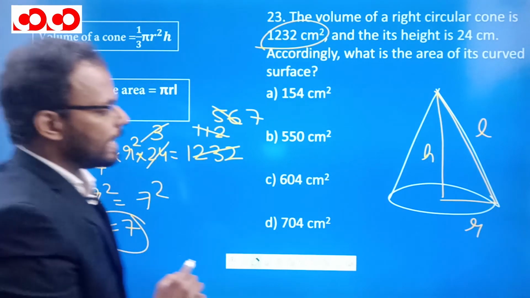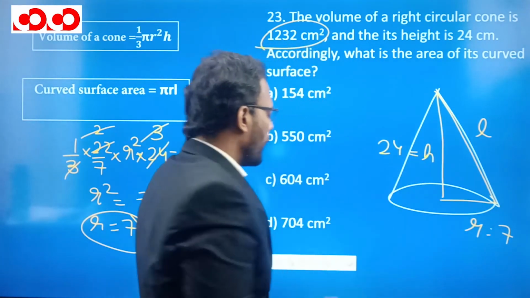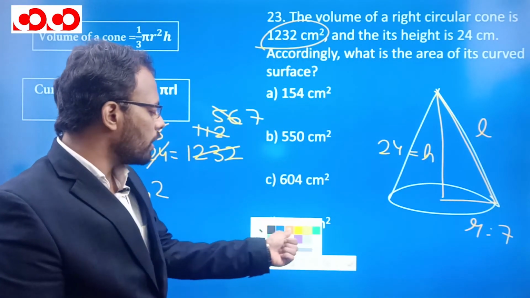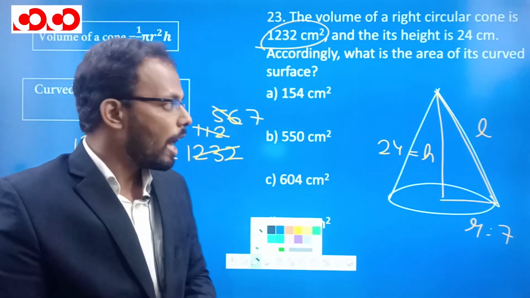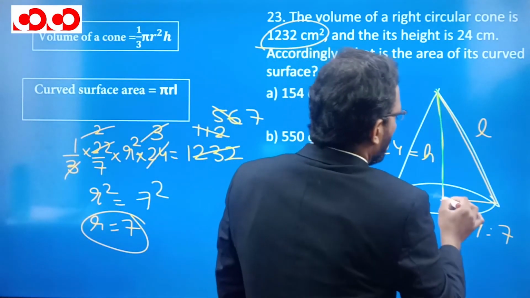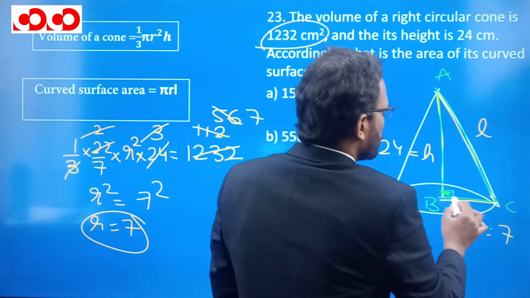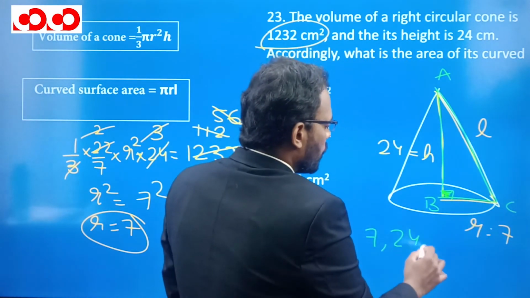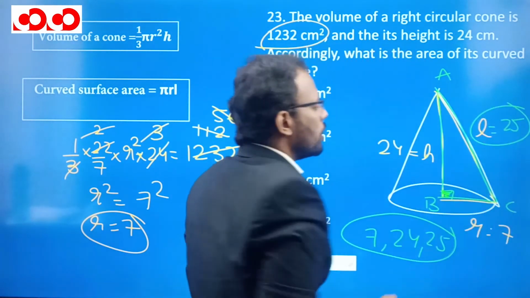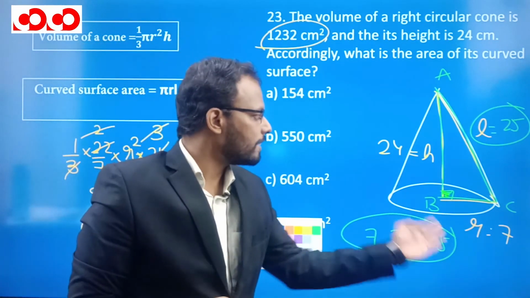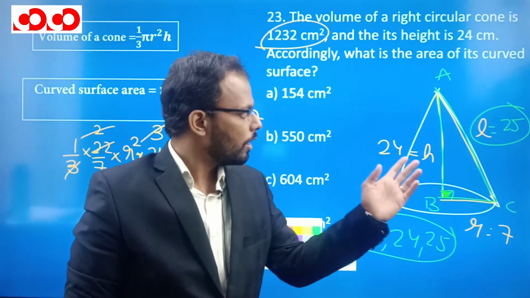Radius is 7. Now we got the radius as 7 and the height as 24. Can you find the slant height? Definitely we have the Pythagoras theorem to find the slant height. However, we have a shorter technique. We know that this triangle ABC is a right angle triangle, and just now we saw that 7, 24 and 25 is a triplet. So the third side is going to be 25. Either you can use Pythagoras theorem, or we know that 7, 24 and 25 is a triplet. The third side, that is the slant height, is going to be 25, right?